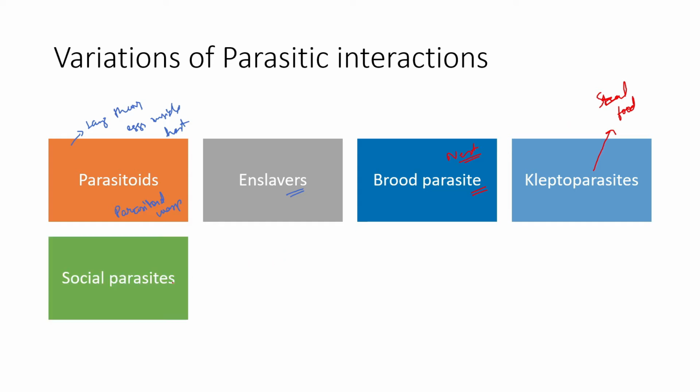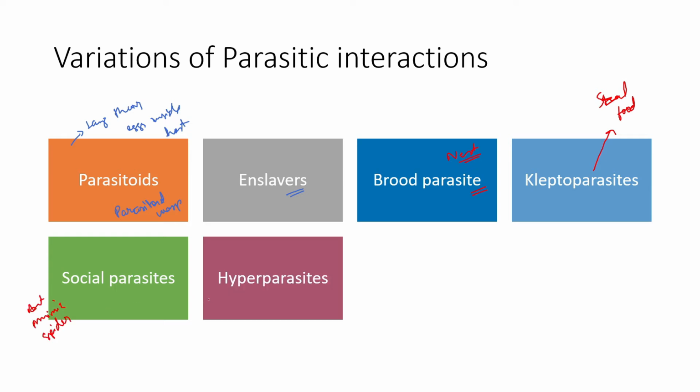Then there are social parasites. Social parasites are those sort of individuals which mimic or parasitize on the social structure. Then there is hyperparasite. Hyperparasites are the parasites which feed on other parasites. Okay, hyperparasites are those kind of parasites which feed on another parasite. So let's say parasite 1 is feeding on parasite 2, which is feeding on the host. So parasite 2 is feeding on the host, but parasite 1 is feeding on parasite 2. So that sort of interaction is called hyperparasitism.